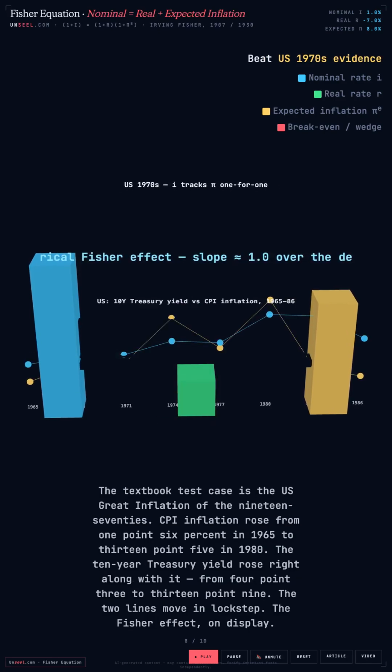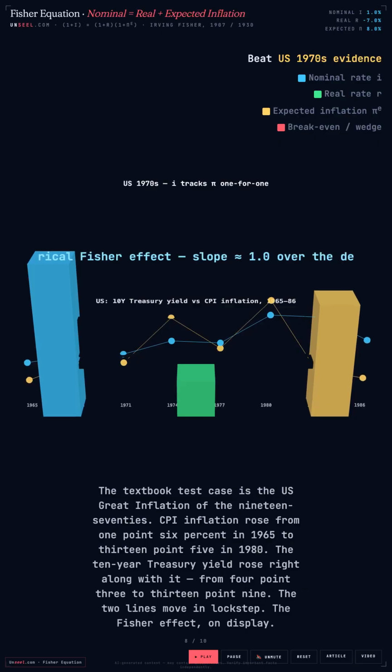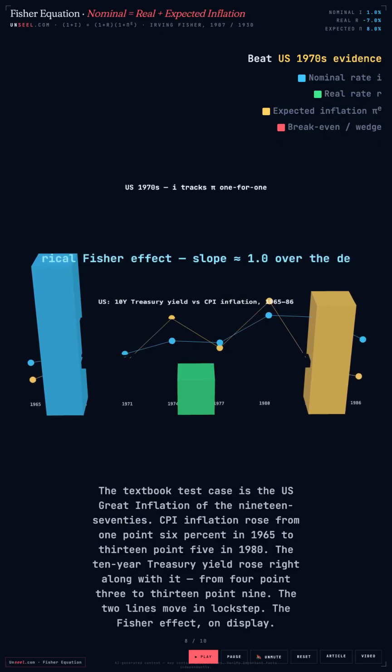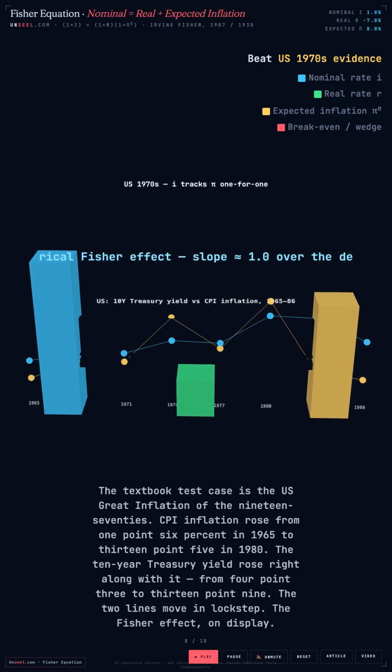The textbook test case is the U.S. Great Inflation of the 1970s. CPI inflation rose from 1.6% in 1965 to 13.5% in 1980. The 10-year Treasury yield rose right along with it, from 4.3 to 13.9. The two lines move in lockstep. The Fisher effect, on display.